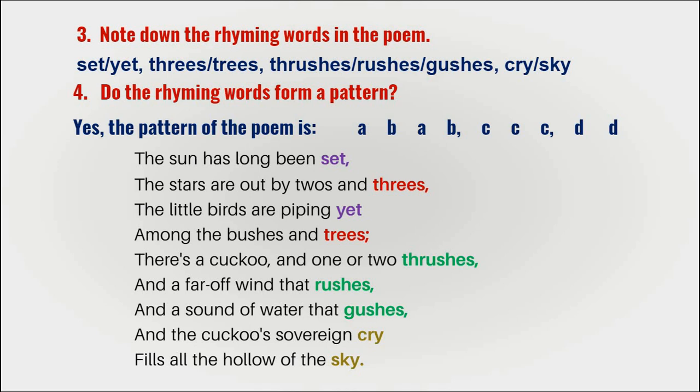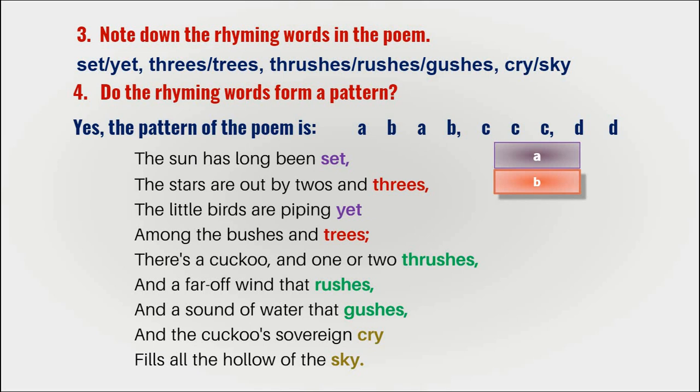Look at the first word. The first word is set, then the second is threes. Set is the first sound that's heard in the poem, so we call it A. Now look at the second sound. The stars are out by twos and threes. The first one was set. This is threes, which is again a new sound in this poem. So we call it B.